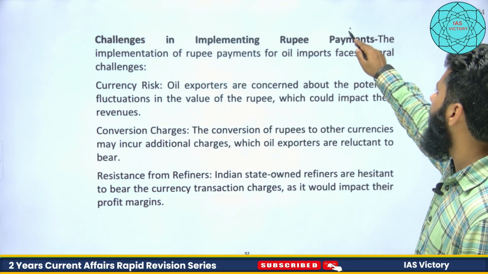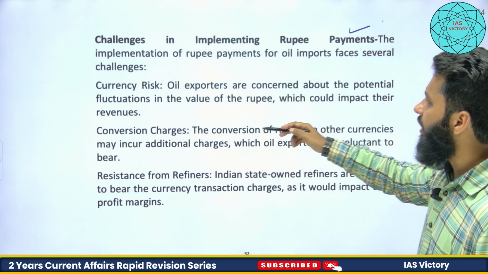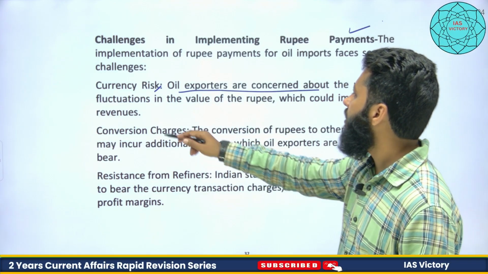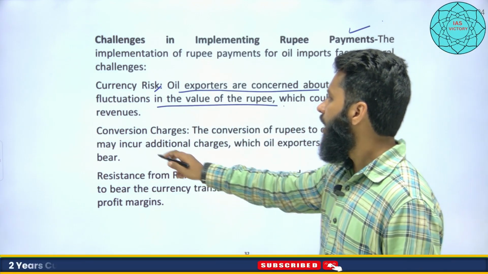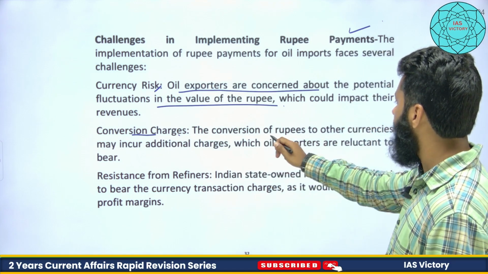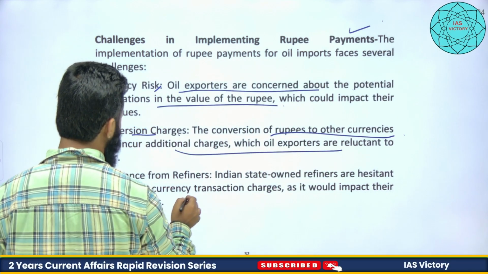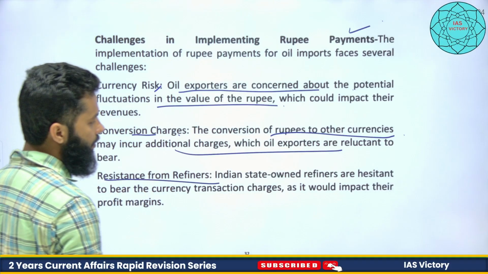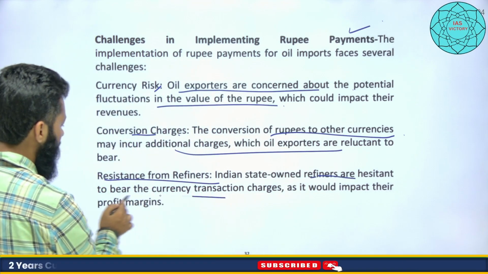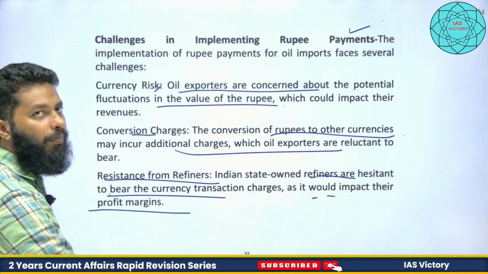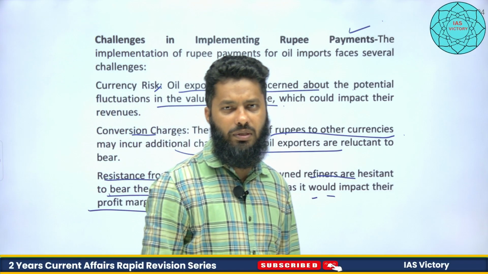Challenges in implementing rupee payments. The implementation, as you have already seen: currency risk, concern about the potential fluctuations, downsliding of rupee. Conversion charges, we have already seen the conversion of rupee to other currency may incur additional charges, right? And resistance from refiners also. Indian state-owned refiners are hesitant to bear the currency transaction charges as it would impact their own profit margin. So this is what we can understand.